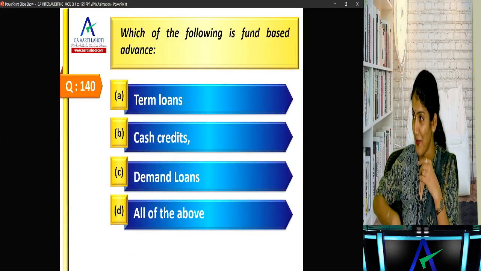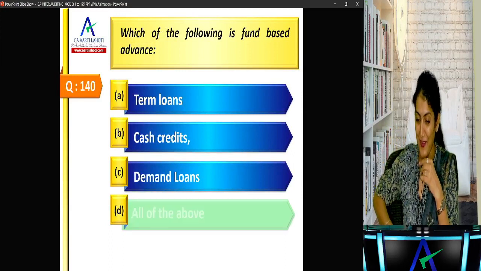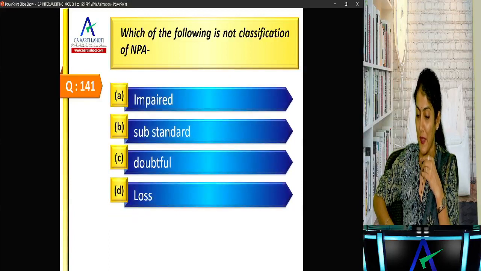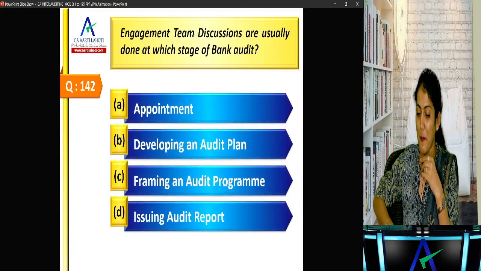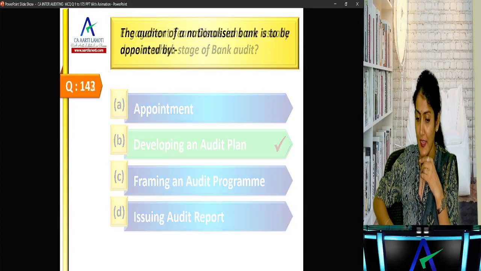First they say term loan. They read term loan. They don't say it. Term loan, cash credit, demand loan, or all of the above? All of the above. Which of the following is not a classification of NPA? Impaired. Okay. Right. Engagement team discussions are usually done at which stage of the bank audit? Right, the developing an audit plan, ETD, engagement team discussion.